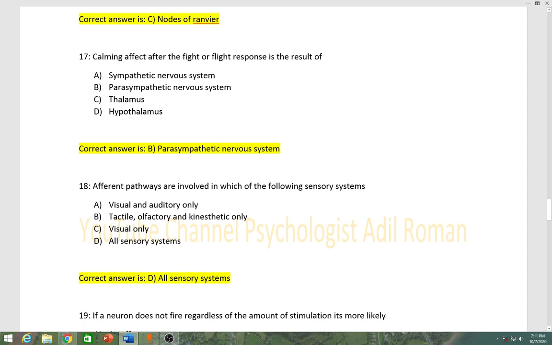Number 18, afferent pathways are involved in which of the following sensory systems? A visual and auditory only, B tactile, olfactory and kinesthetic only, C visual only, D all sensory systems. Correct answer is D, all sensory systems.